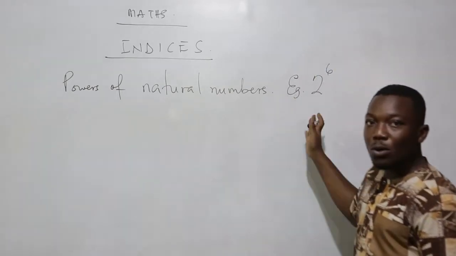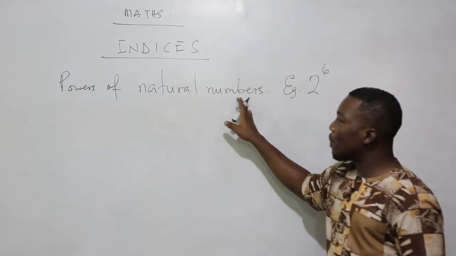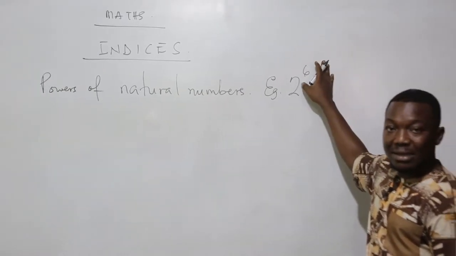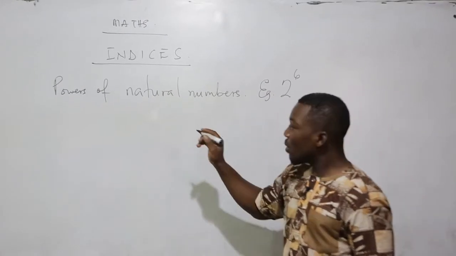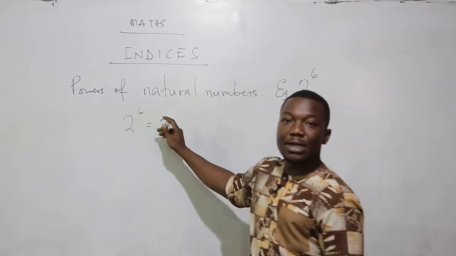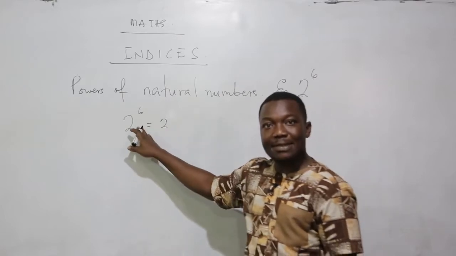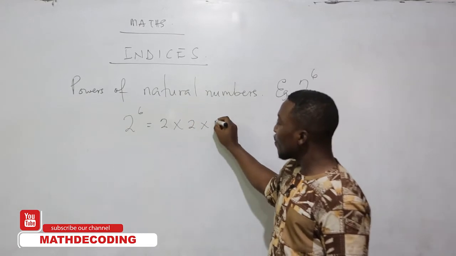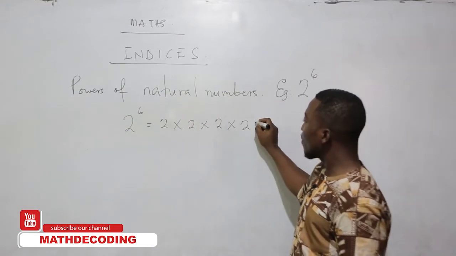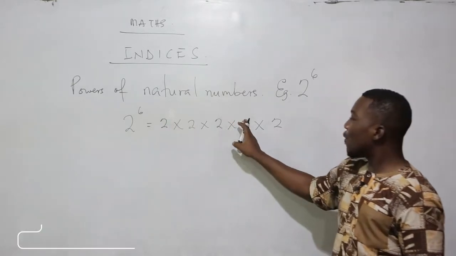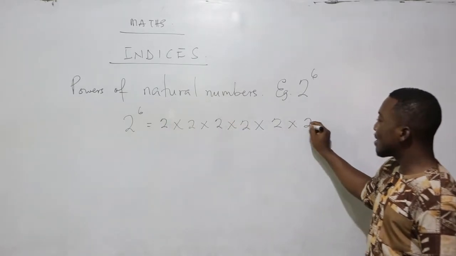Now, if you look at the board, this example, 2 raised to the power 6, means that the 2 is going to multiply itself 6 times. One, 2, 3, 4, 5, 6.